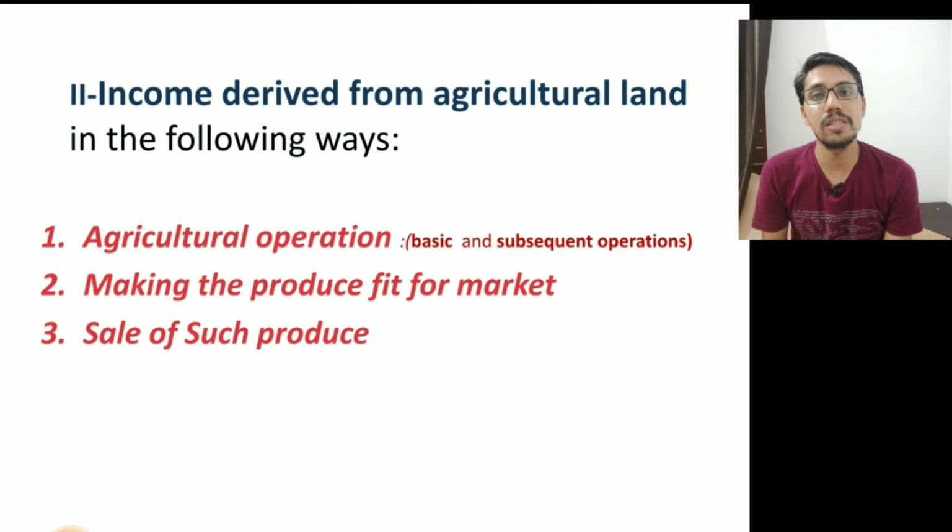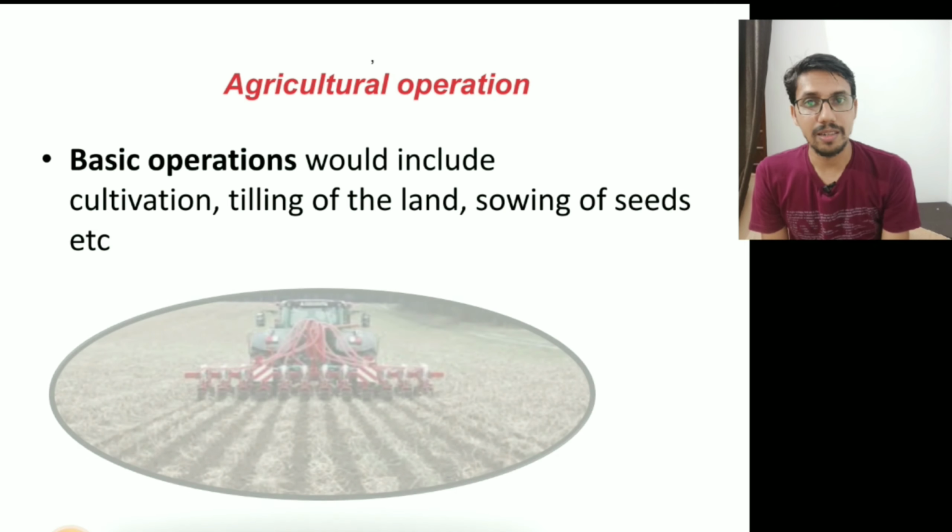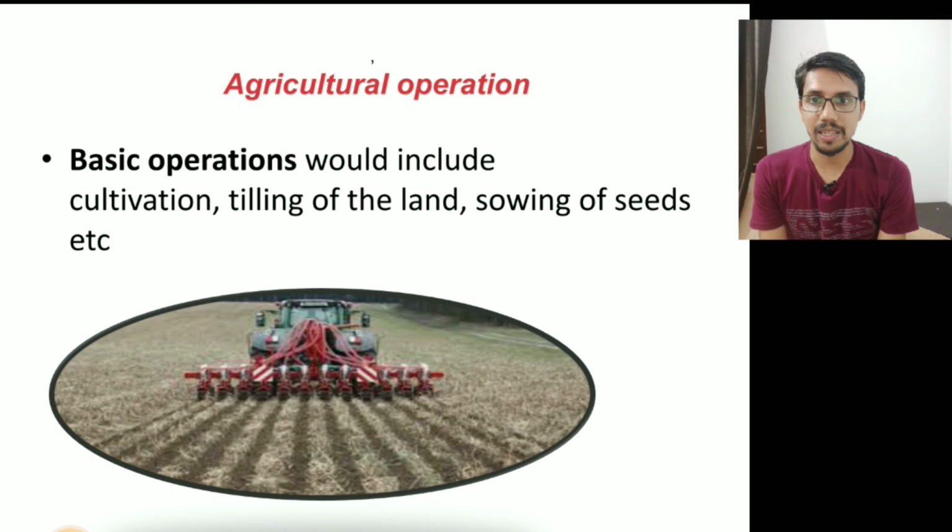If any person gets some income from the agricultural land through agricultural operation, or by making the agricultural produce fit for the market, that is also treated as agricultural income, and so is income received through the sale of agricultural produce. All these are agricultural income as per the Income Tax Act.